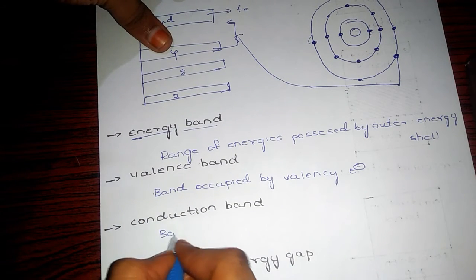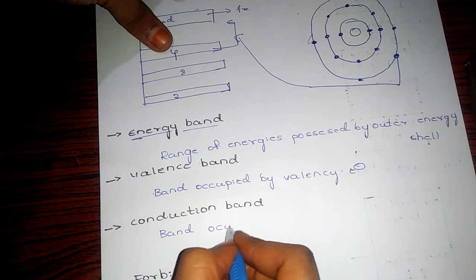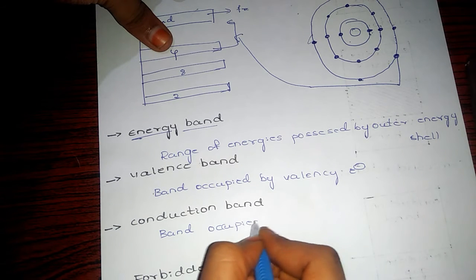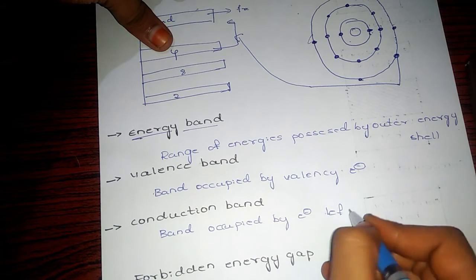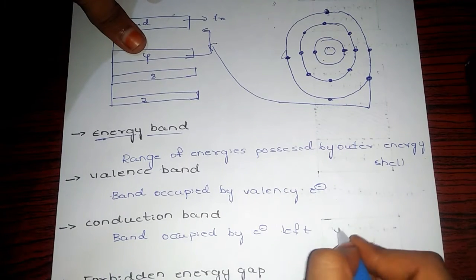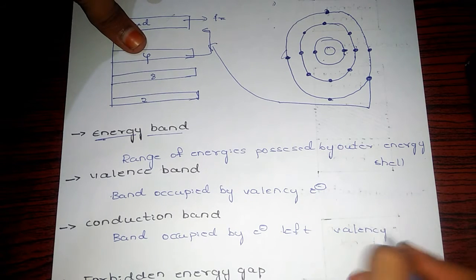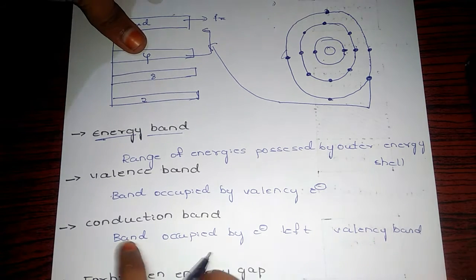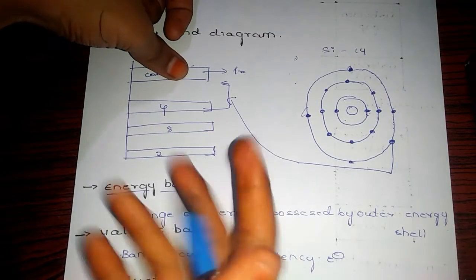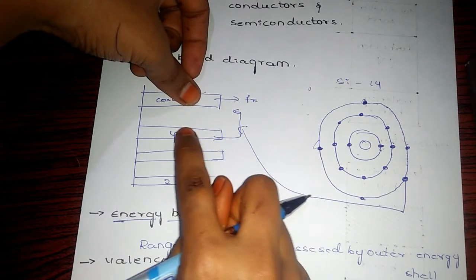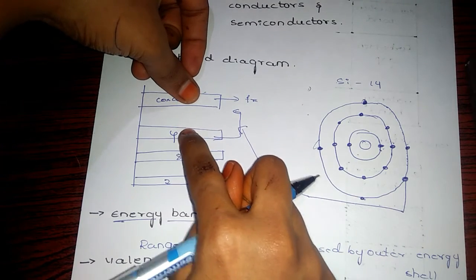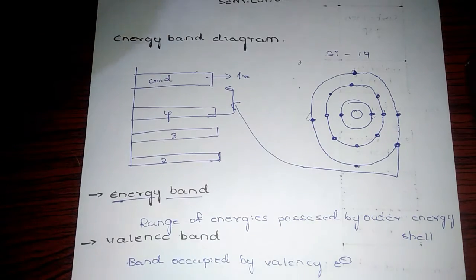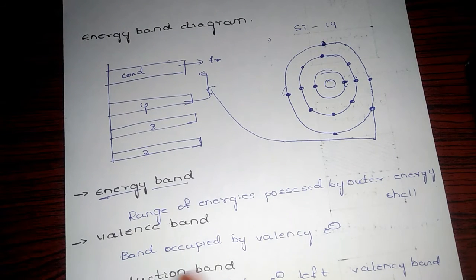So what is a conduction band? It is the band occupied by electrons which are present in the outermost orbit and left the valency band by applying energy. That band is called the conduction band.